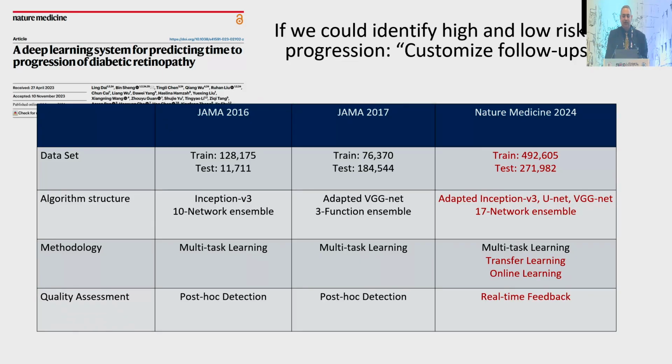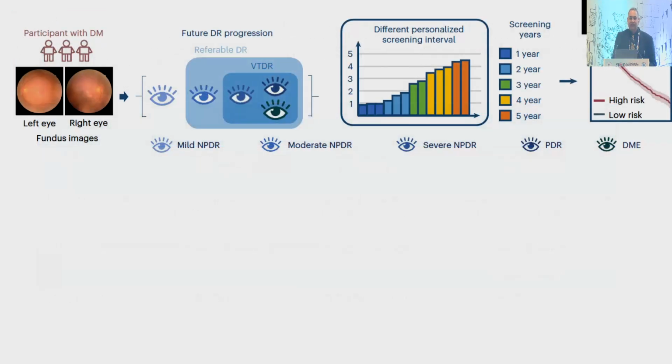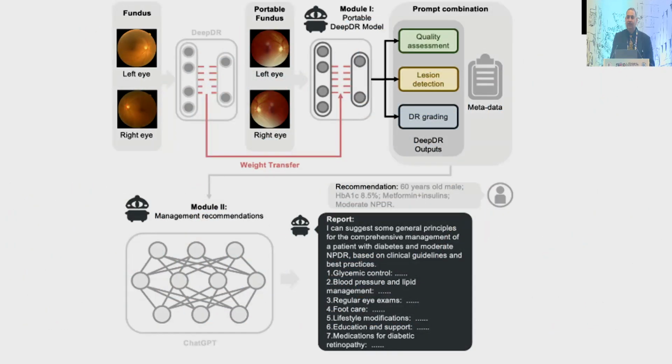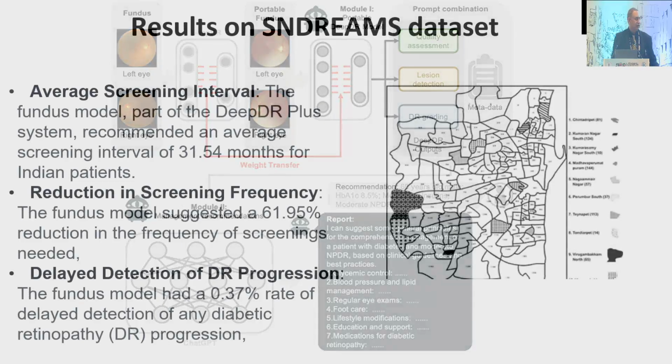So we can classify people into high and low risk of progression. Not to go into detail, but newer networks were used as far as AI is concerned. The technique called transfer learning was also used. And we had data where patients were followed after 4 years, with images of both eyes, and we could make a differential personalized interval. This is the performance across various external data sets, including the Indian data set, all of them showing very promising results. It also used generative AI at the end so that it could even give advice on what the patient should do. That's the last slide.